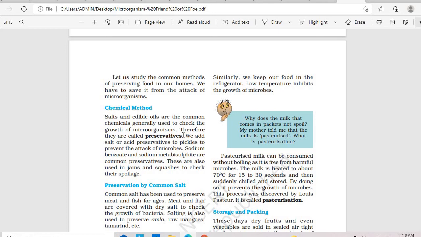And the salt, oil and sugars, all this helps to prevent the growth of the bacteria or other microorganisms. Yes, they are very commonly used.